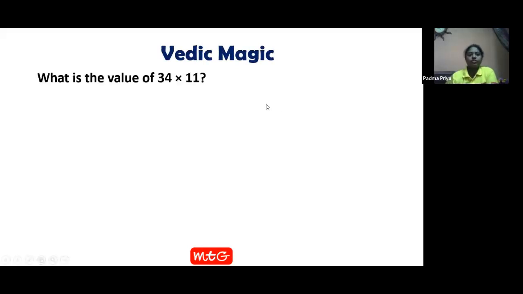So here you have one more trick. Now when you want to solve questions of this type, 34 into 11, how can we solve this is the question. Again, you do it line by line, 2 rows of the multiplication table, then you solve it. But I'll give you a small trick in solving it.